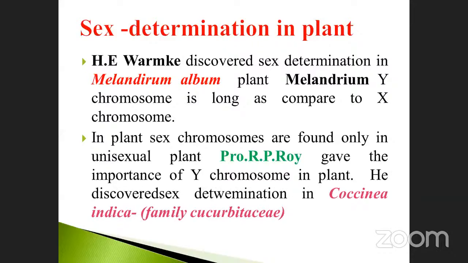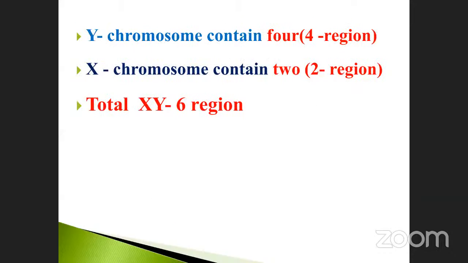Note it down, my dear students. The Y chromosome contains 4 regions. Don't forget. The X chromosome contains 2 regions. This has been asked many times. In total, XY together have 6 regions, and each one has a specific property and indicates specific characteristics respectively.